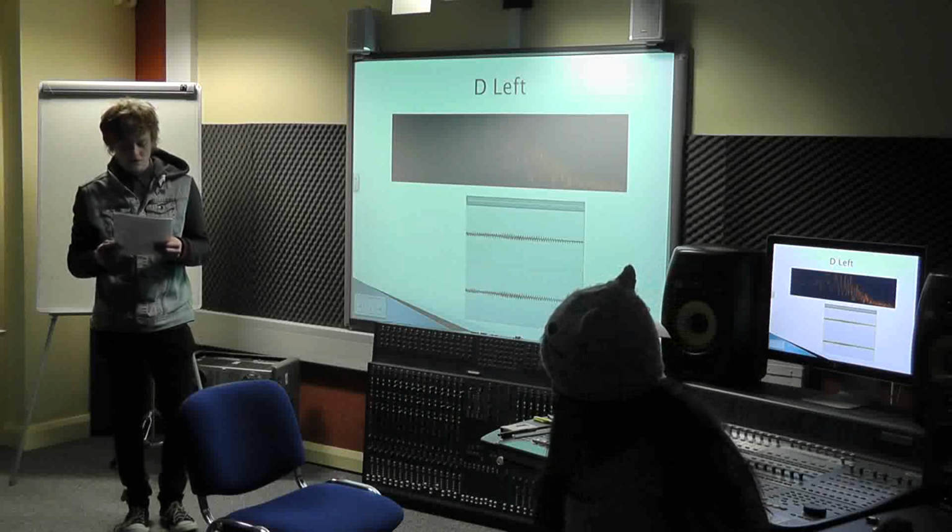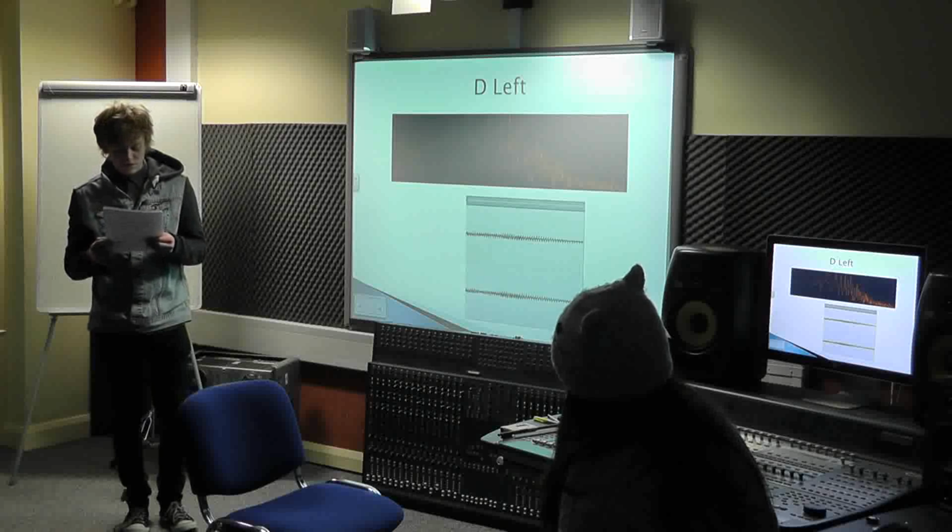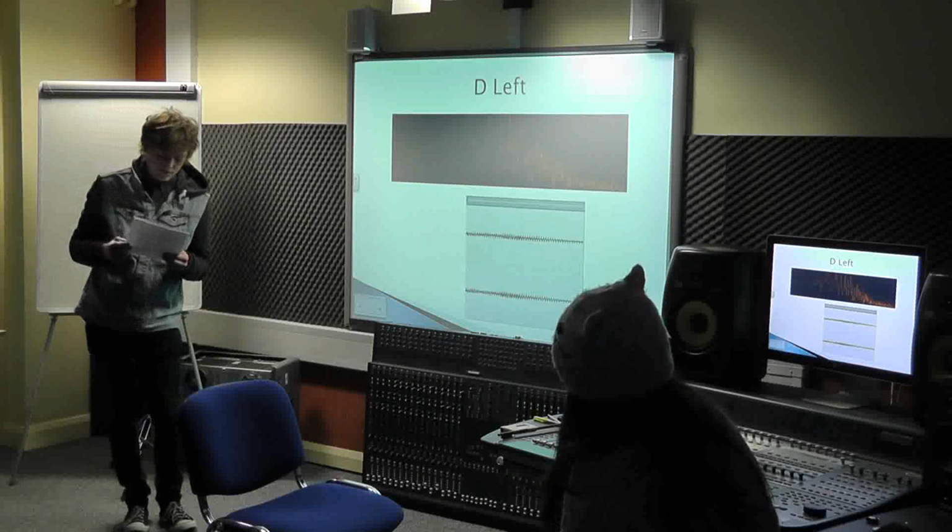Idiophone sound production method. An idiophone produces sound when it is hit. Examples of idiophones are instruments such as bells, xylophones and chimes.